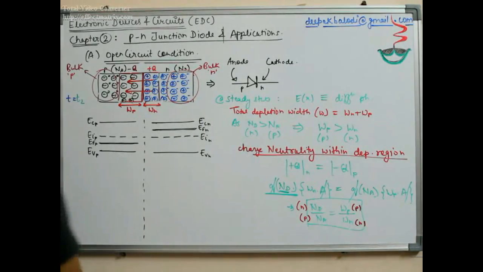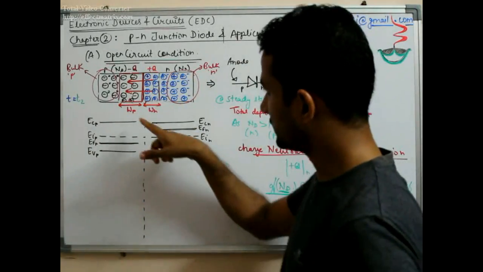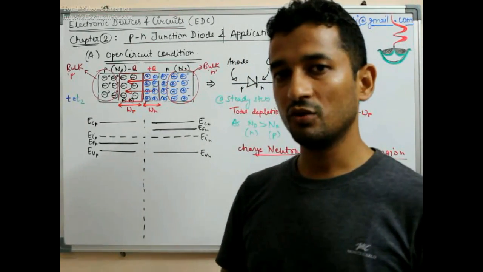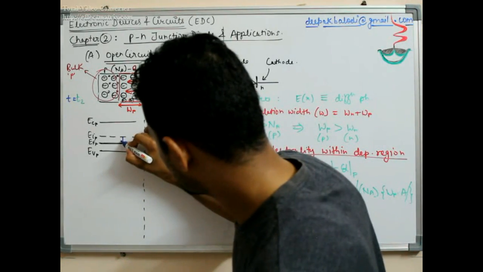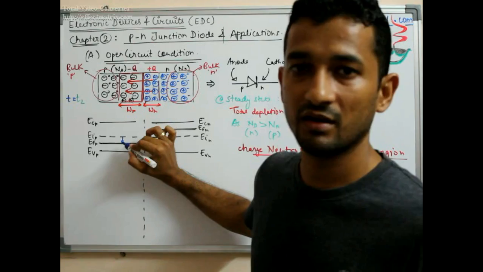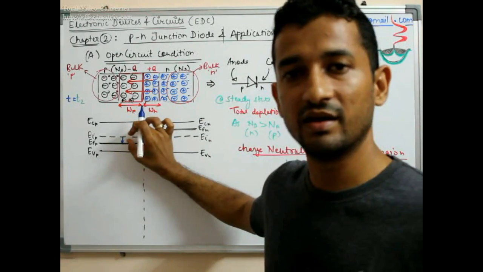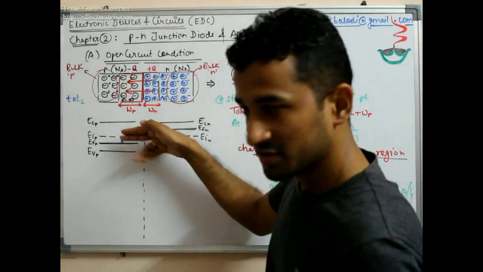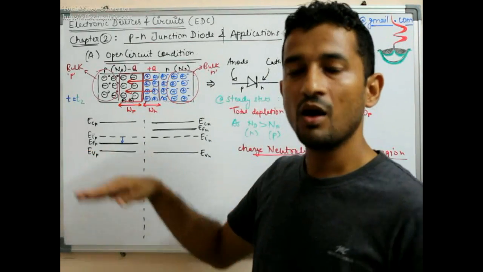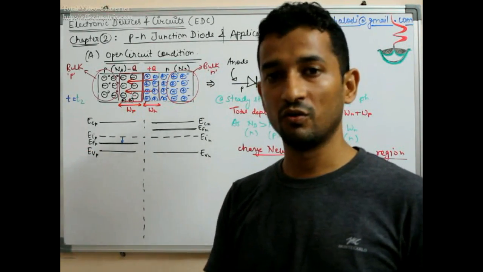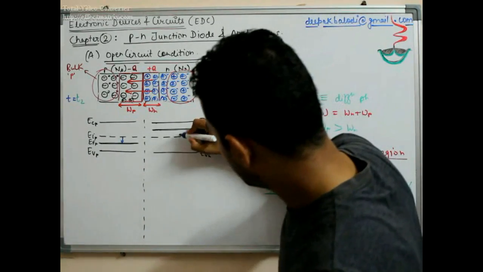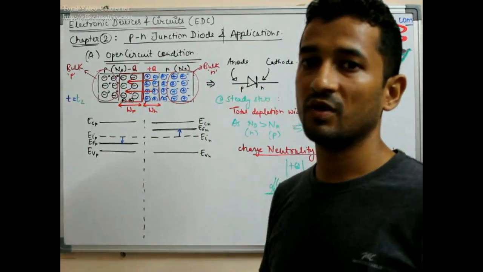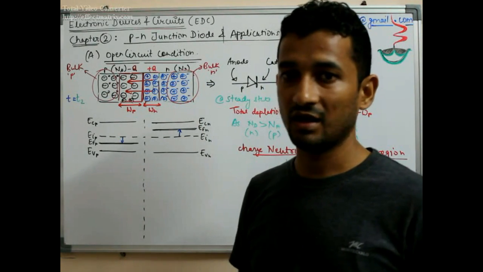So let me correct one small mistake. Basically, go to the semiconductor theory. There we know that the separation of the Fermi level from the intrinsic level gives us the total free carrier concentration. The larger this separation, meaning the lower the Fermi level on the P side, the more free holes are present. Similarly, the Fermi level on the upper side means more free electrons on the N side.